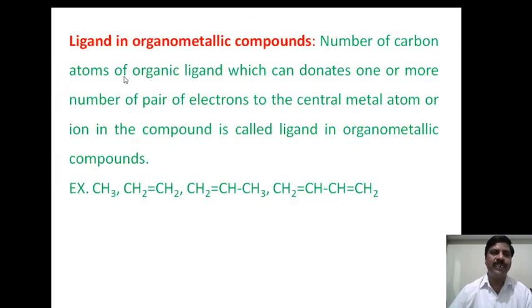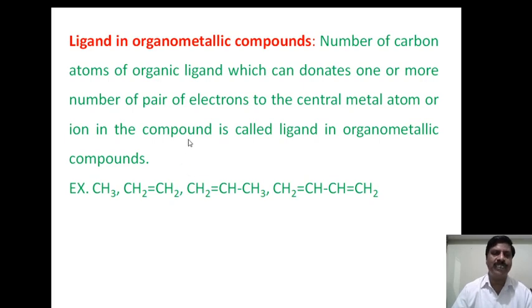Now coming to the definition of ligands. You have already learnt the meaning of ligand in coordination chemistry, but that definition is different here in organometallic compounds. How do we define ligands in organometallic compounds? We can define it as the number of carbon atoms of an organic ligand which donate one or more pairs of electrons to the central metal atom or ion in the formation of the compound. That is called a ligand in organometallic compounds.